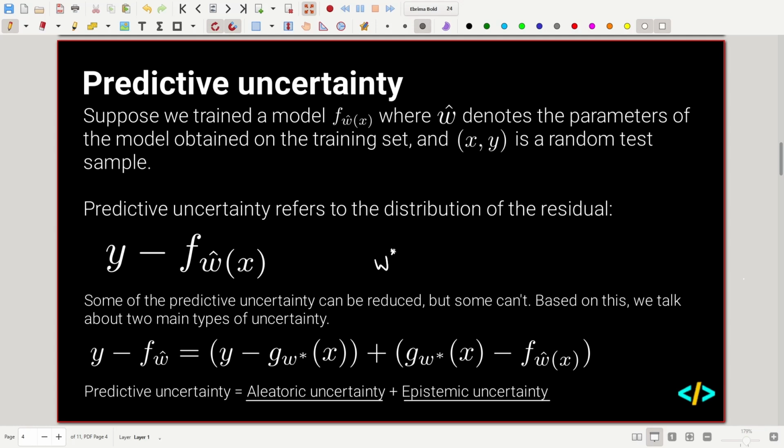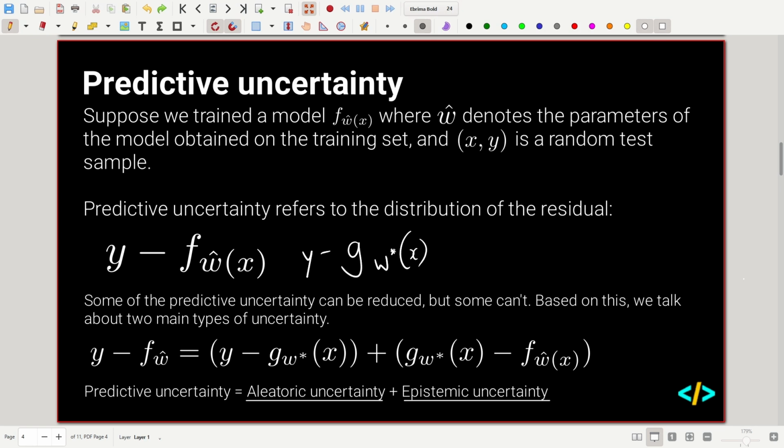Given whatever model we're using, these are the best possible parameters we can have for that model to represent the data. And so g w star x is just the best possible representation of the inputs we can predict with our current model. So y take away this best possible model is aleatoric uncertainty. We can't reduce that by improving the model parameters because we're already at the best possible parameters.